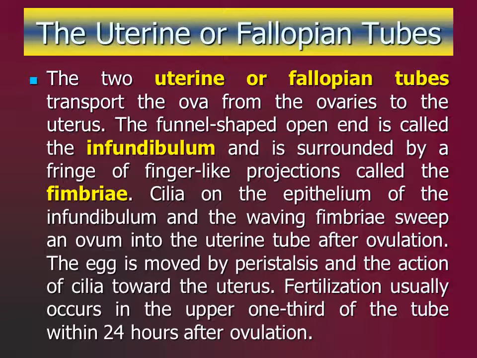If the egg is fertilized, it usually occurs in the upper third of the uterine tube. This means that the sperm must swim up through the vagina, into the uterus, and then up 2/3 of the uterine tube. Fertilization may occur at any time up to about 24 hours following ovulation. If fertilized, the ovum will make its journey down the uterine tube and enter the uterus within 7 days.